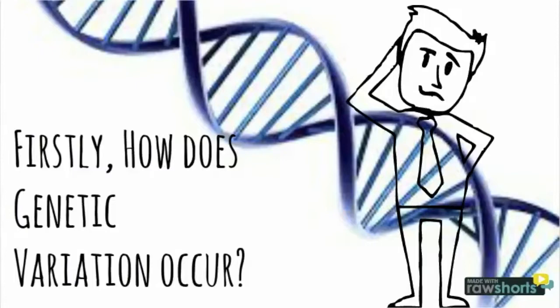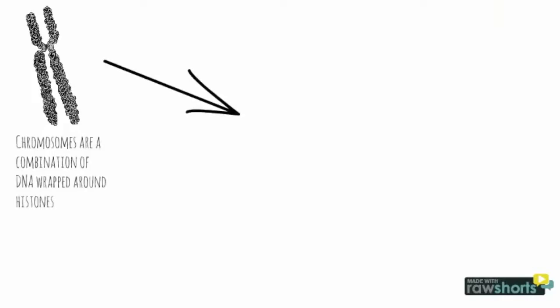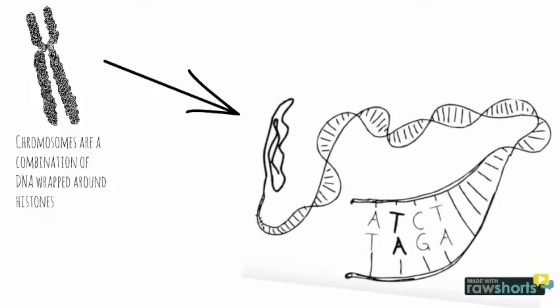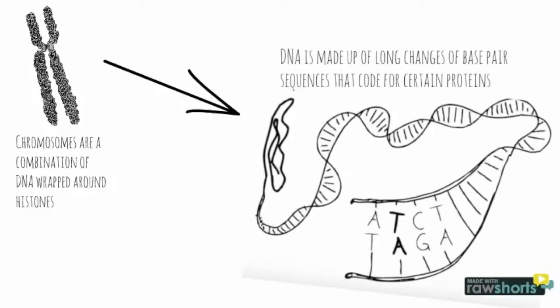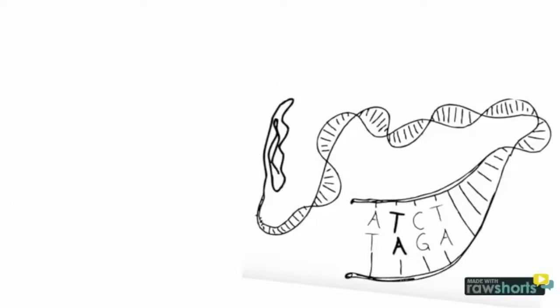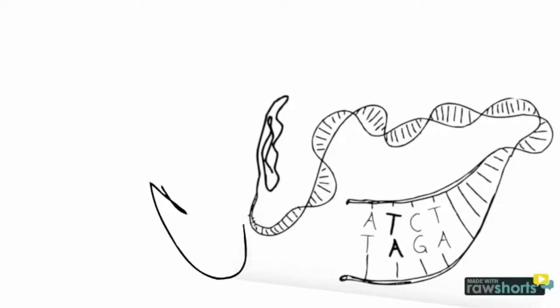Inbreeding has a negative impact on genetic diversity, but before we discuss this, we are going to look into how exactly genetic diversity occurs. Chromosomes and what they are comprised of is the key building block as to how large a species' gene pool is. Chromosomes are made up of DNA wrapped around proteins called histones. This DNA is comprised of long chains of base pairs, and the unique sequences of such bases are what code for the genetic makeup of an individual. It is the alteration of such base sequences through random mutations and recombination that variation within species occurs.